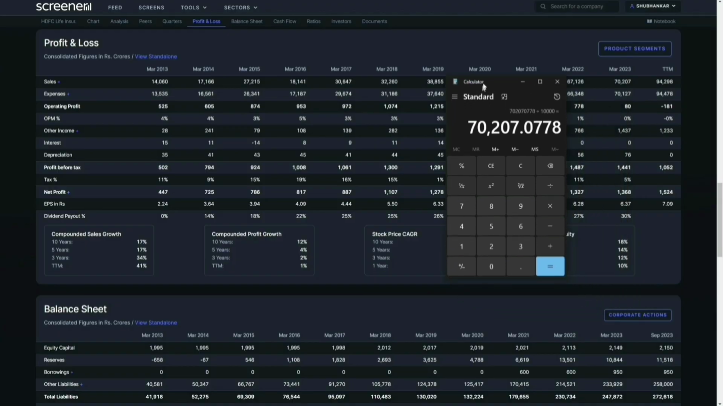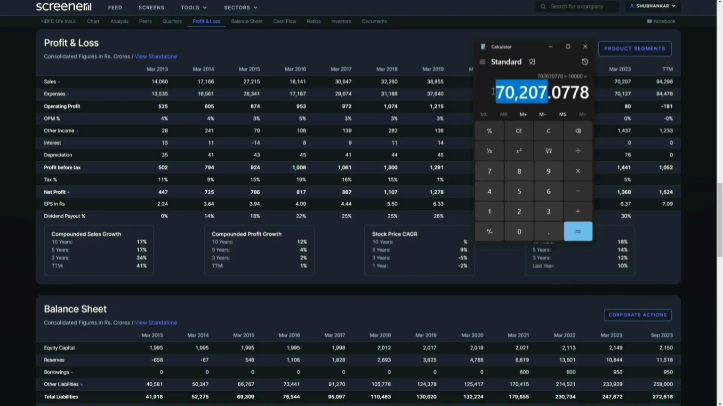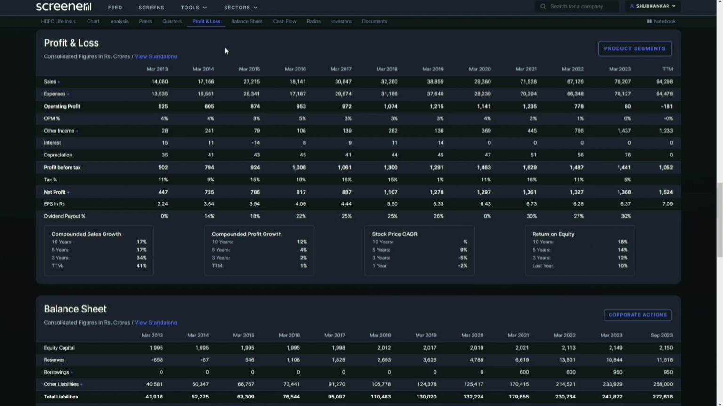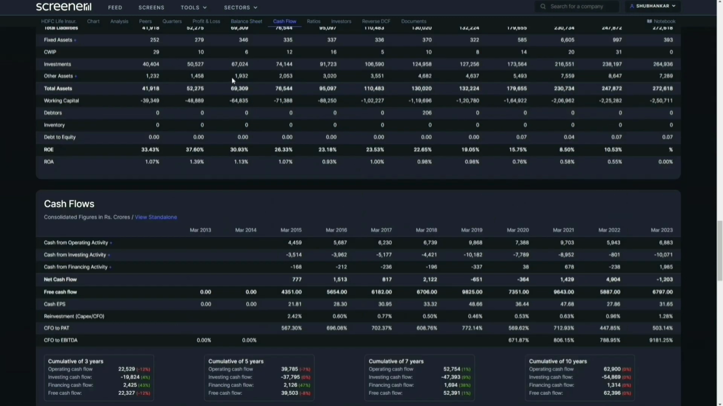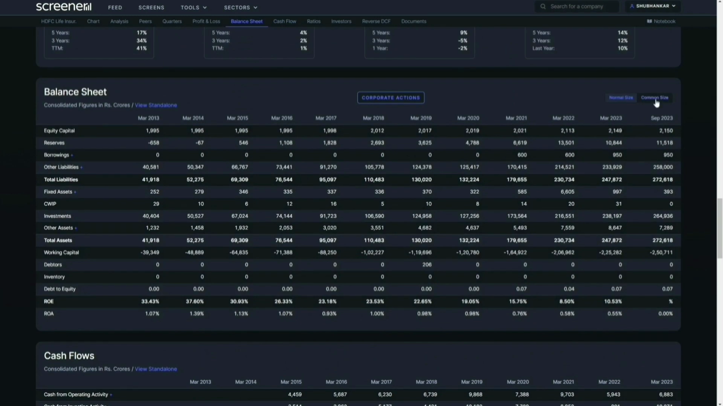So we did just calculate the revenue here, right? 70,207. One more thing to notice, I do have an extension here, a plugin. So I'll run that. And what we'll notice is this is the balance sheet. Now we have the common size analysis available here.